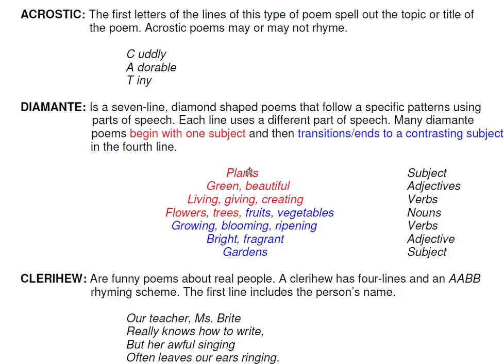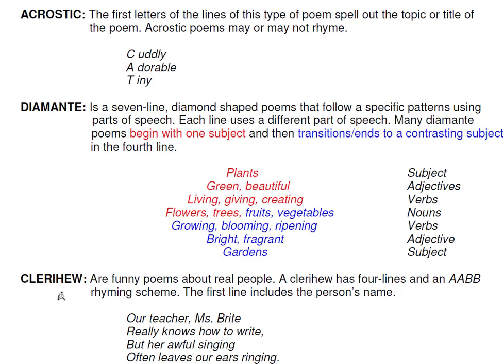So here you have the subject, that's all about plants. And then here it starts to talk about fruits. So plants and fruits. Green, beautiful are adjectives. Living, giving, creating, verbs. And you notice that it's in the shape of a diamond.